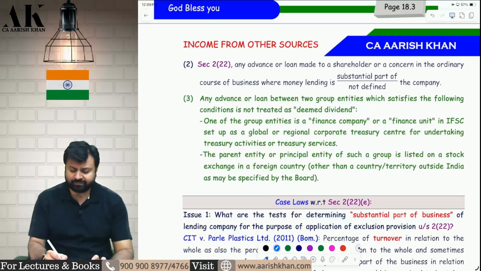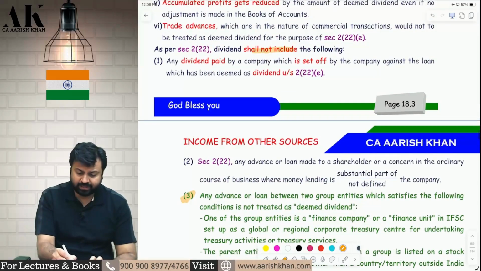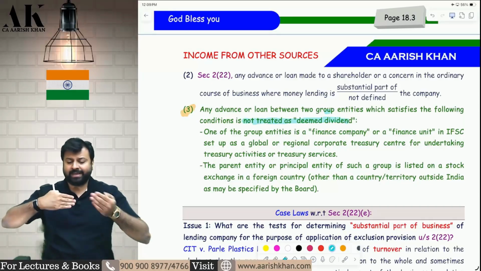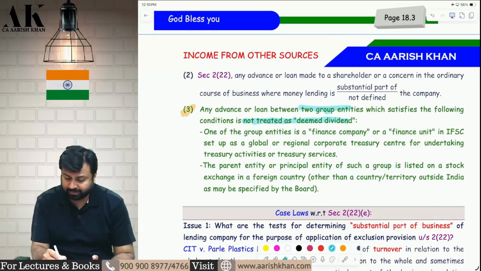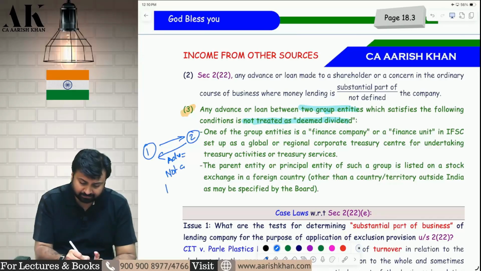But there is some relaxation given over here. Dividend shall not include the following: any advance or loan between two group entities which follows the following condition is not treated as deemed dividend. So if the advance is given between two group entities, this is one group entity, and this is another group entity, they are giving advances to each other, this is not a deemed dividend.